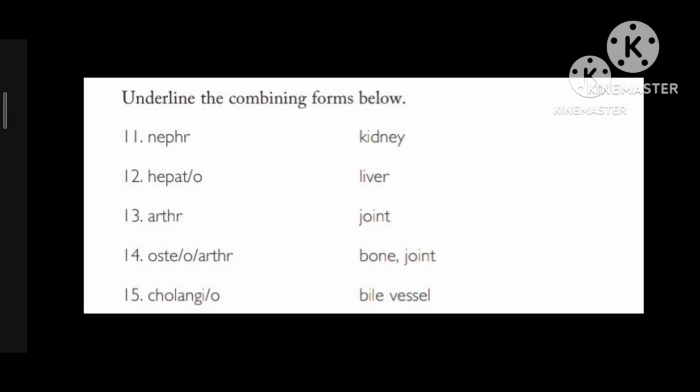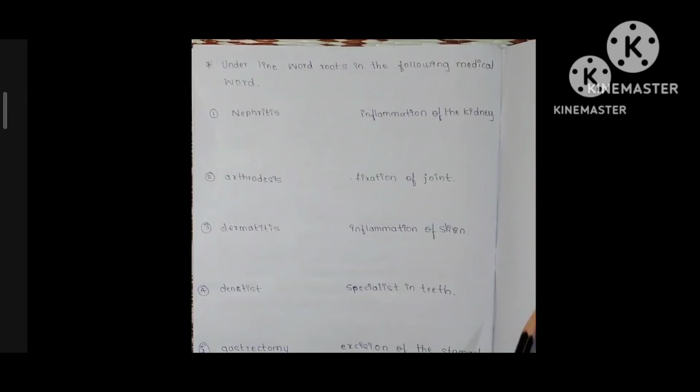Fourth question is osteoarth. Osteo means bone, arth means joint. In osteoarth, osteo is the combining form, arth is the second word root, ost is the first word root. Fifth question is cholangio. Cholangio means bile vessel. Cholangio is a combining form because it consists of combining vowel O in it.